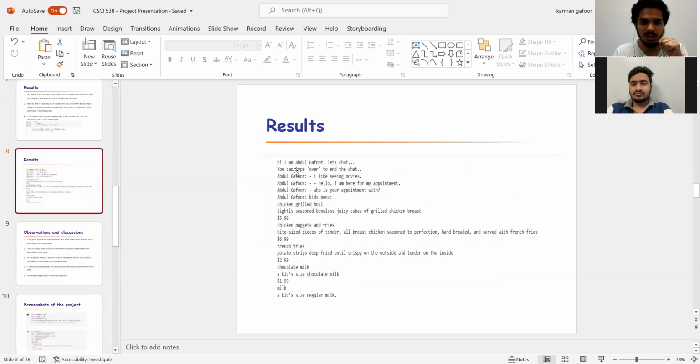So here we can see the first two lines are just the first two basic starting commands that I've given. So yeah, the chatbot can begin the conversation with the user and tell him when he can stop. And here we can see that when the user types "hello, I'm here for an appointment," the chatbot responds "who is your appointment with?" Or if the user asks for the kids menu, it gives us all the different kids menu items available at the restaurant with the prices over here. So this is basically what the chatbot does.